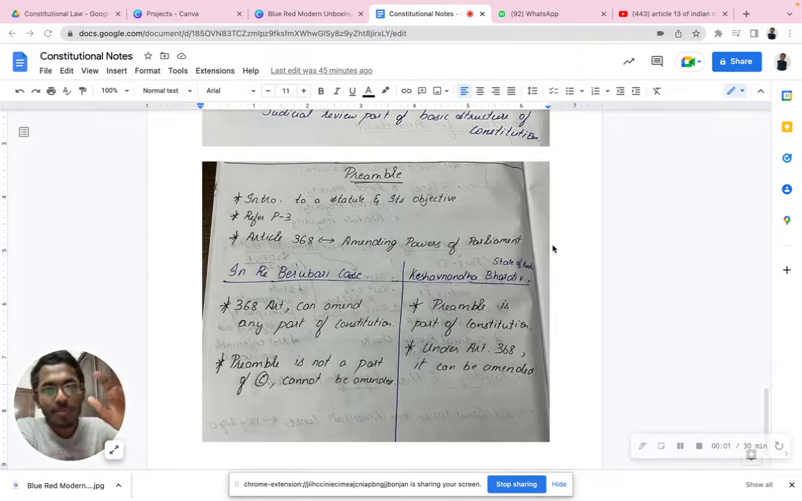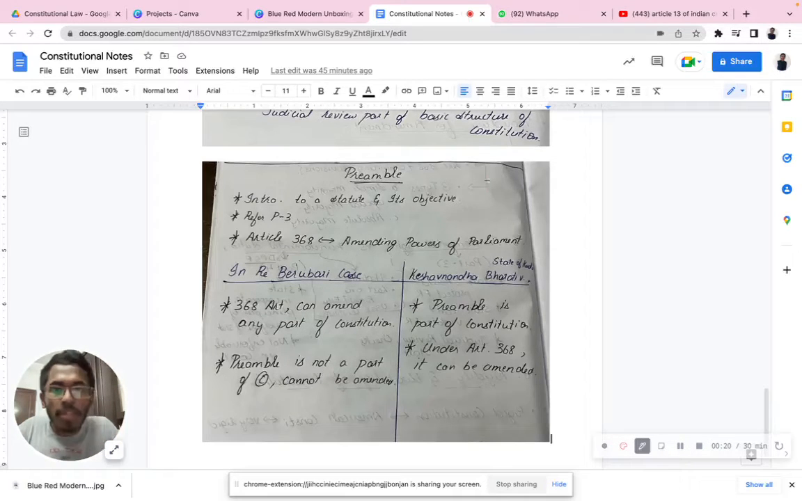Now we'll understand what is preamble, guys. So preamble is one of the most important aspects. For example, before I make sambar, my first question to you is, what would be the recipe for it? Similarly, to understand what is inside the constitution, it is very important for me to understand the essence of it, and that is basically reflected in the form of a preamble. Okay, so preamble is an introduction to a statute, and its objectives are very clear over here.